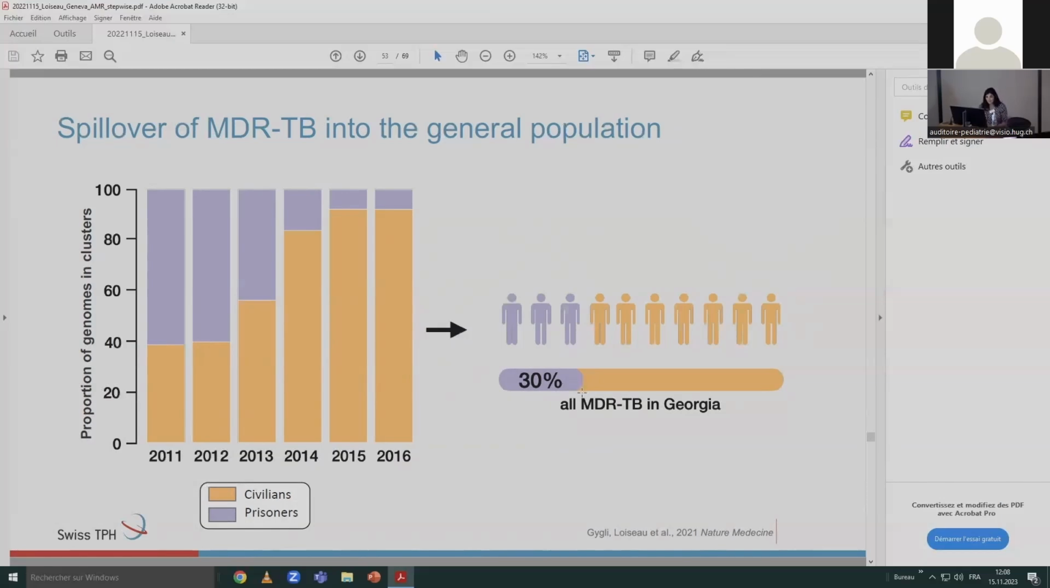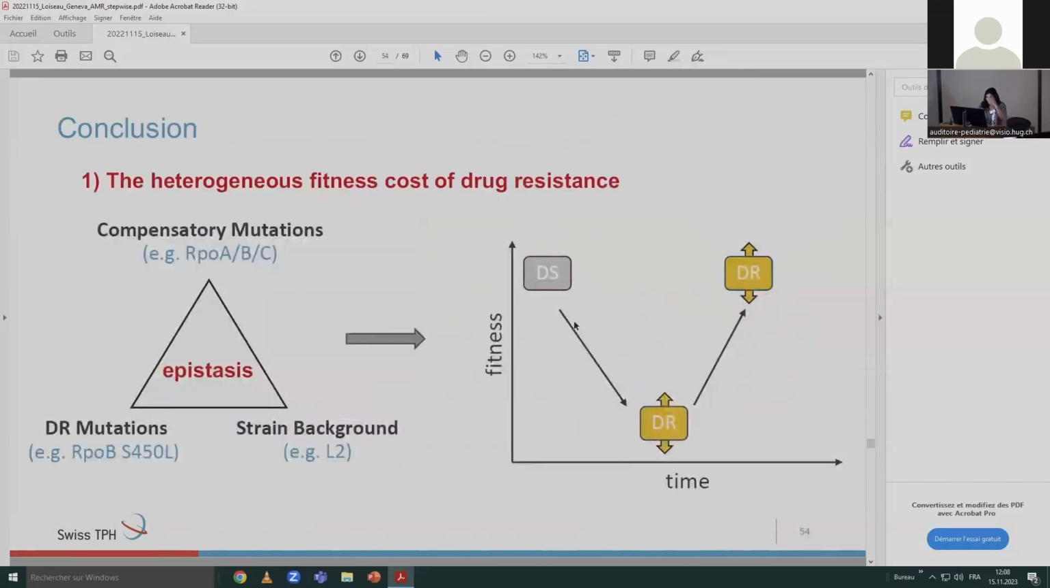So that's the end of this story in Georgia, and I hope I managed to show you that the fitness cost of drug resistance in TB is heterogeneous. It actually depends on epistatic interactions between the strain genetic background, which lineage the bacteria is, what type of drug resistance mutation it has, and whether it has compensatory mutations or not. And together, these interactions will modulate the evolution of drug resistance and the fitness cost of the bacteria.